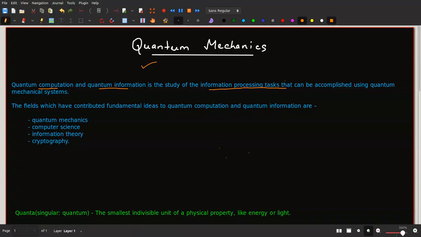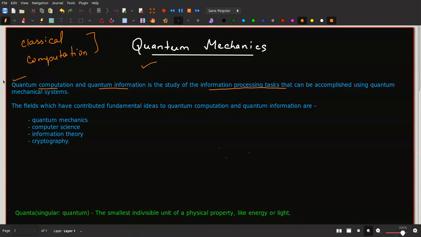Okay. Now the thing is, if we talk about classical computation, even there, classical computation is also the study of information processing tasks only. In classical computers also, what we do, we get a lot of data, we get a lot of information, and end of the day we process it. And whatever is the result, that result we use for various applications, right? But the main task is information processing. So this is one similarity between classical computation and quantum computation, right?